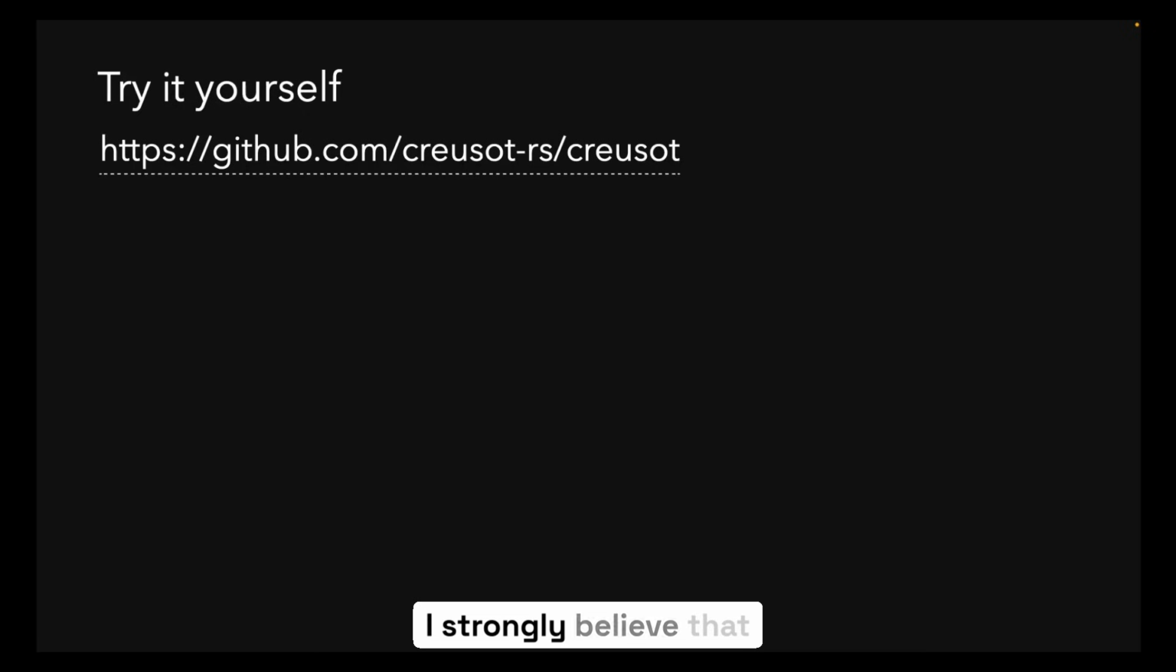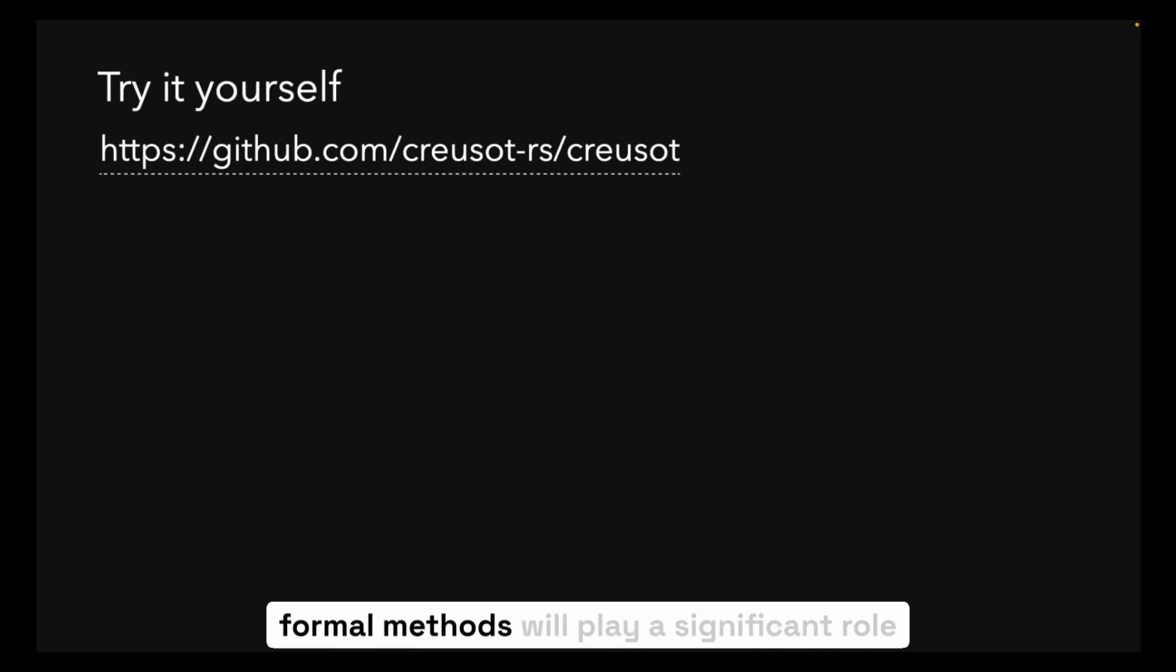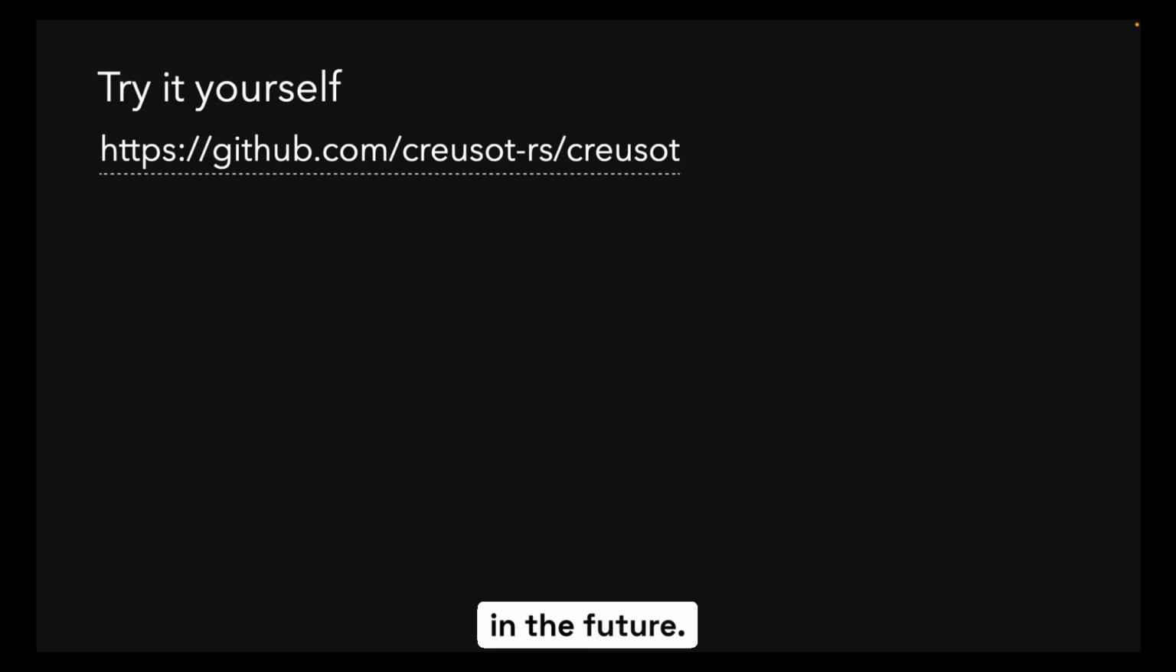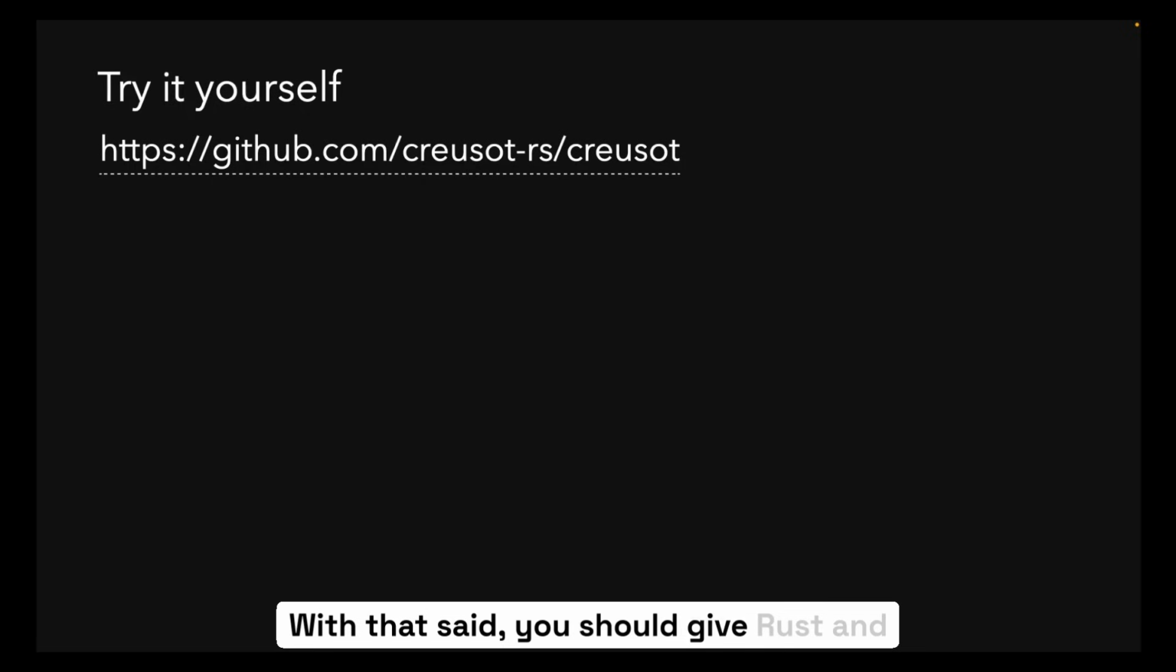I strongly believe that formal methods will play a significant role in what we can achieve with program synthesis in the future. With that said, you should give Rust and Creusot a try, especially to vibe code your next billion-dollar VC-funded startup. I would like to hear what you think about vibe coding and producing working software.